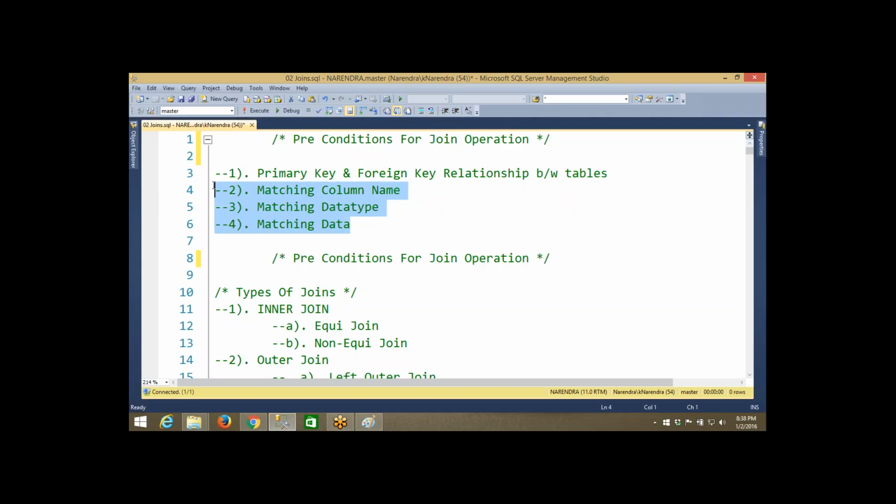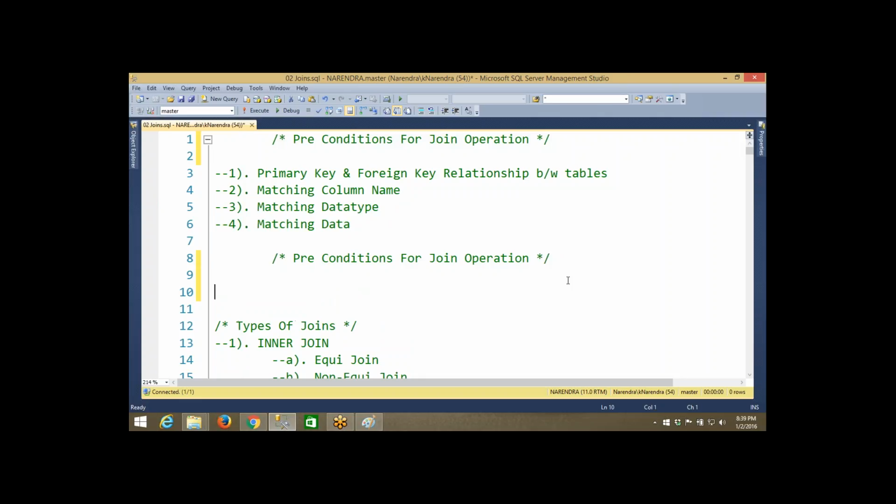See, preconditions. What is the first and foremost precondition? Primary and foreign key relationship between the tables. I mean, the tables that we are involving in the join operation, there must be a primary key and foreign key relationship. If it is there, then only we can perform that operation. Okay, I mean, that is a precondition. Means if this condition is there, it would be better, a nice to have feature.